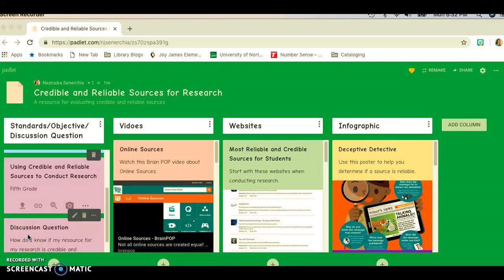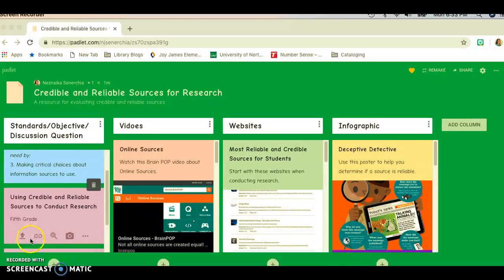Hello, my name is Neznaika Sinercha, and I created a Padlet for credible and reliable sources for research. The objective of this Padlet is to be a great resource to use for evaluating these resources.